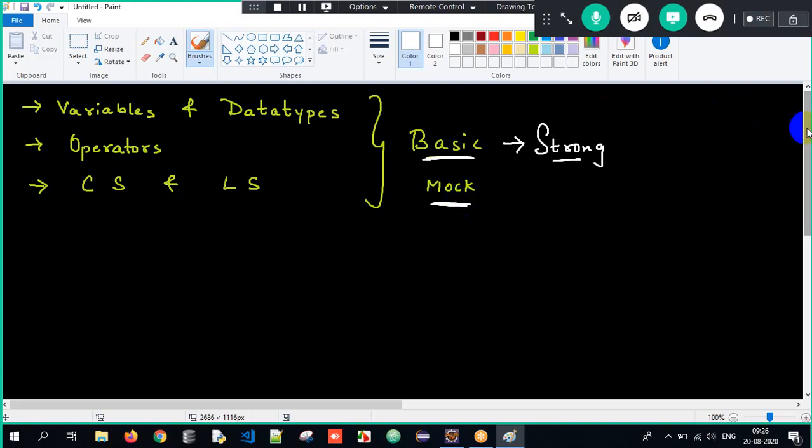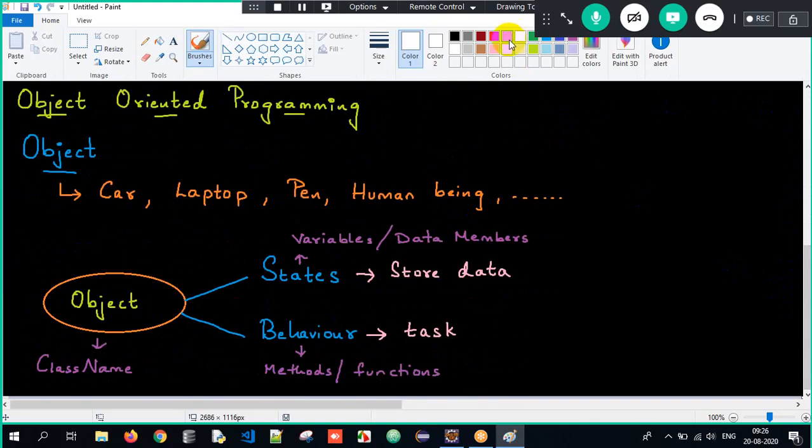Clear? Great. Now, we started the session with something called as what? We started with object-oriented programming, the core part of Java. What is an object, guys, basically? Sir, object is nothing but a part of the real world and it is physically existing. We call those an object, a real world entity. I took examples such as car, laptop, pen, human being, monkey, donkey. You can take any number of objects, correct?